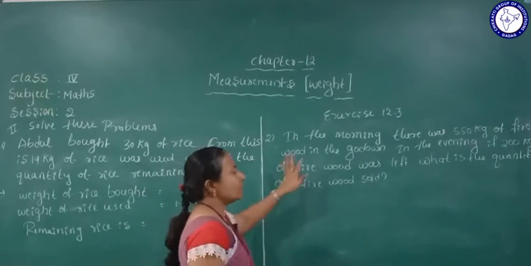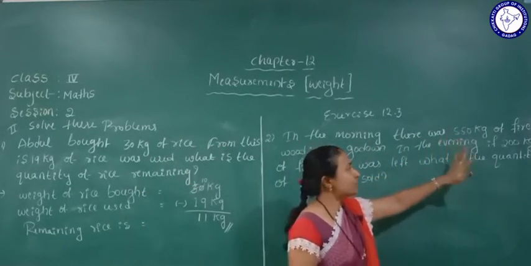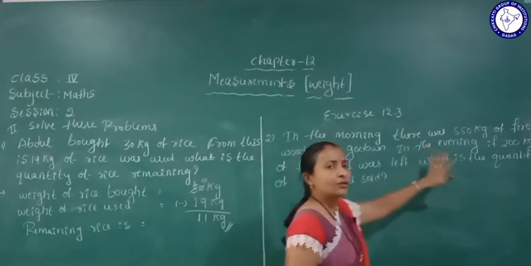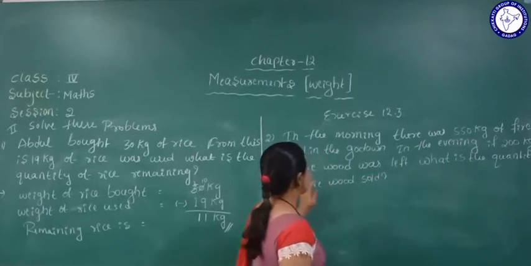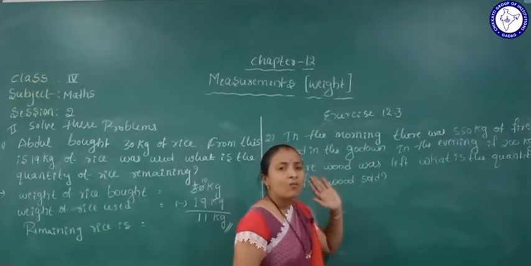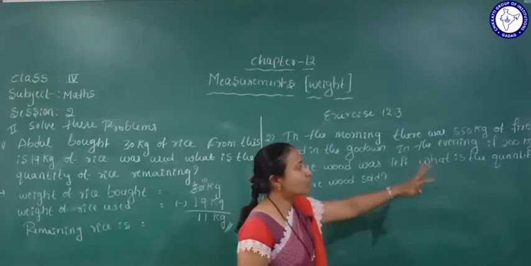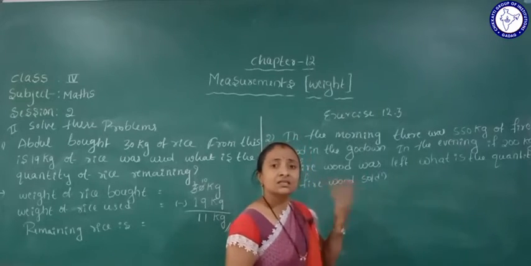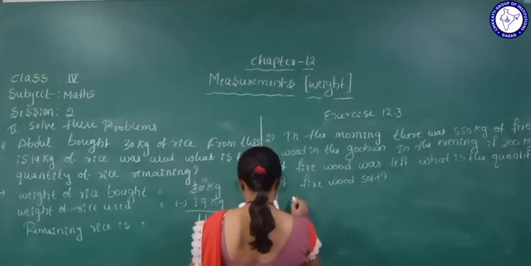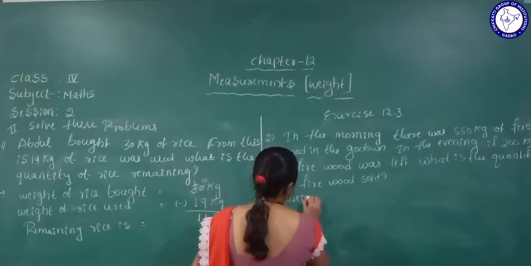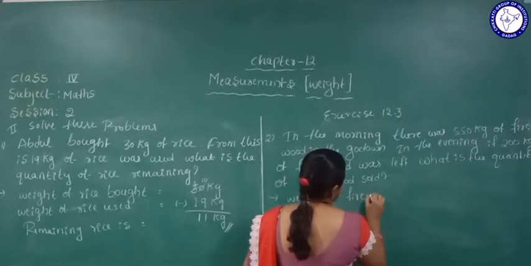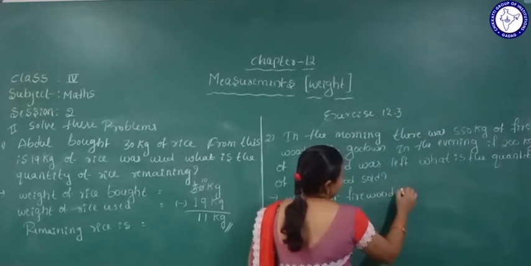In the morning there was 450 kg of firewood in the godown. Yes. So in the evening, if 200 kg of firewood is left out, it means remained. So what is the total quantity? It means how much quantity of firewood is sold. Yes. Okay. So here we'll write weight of firewood in the morning.